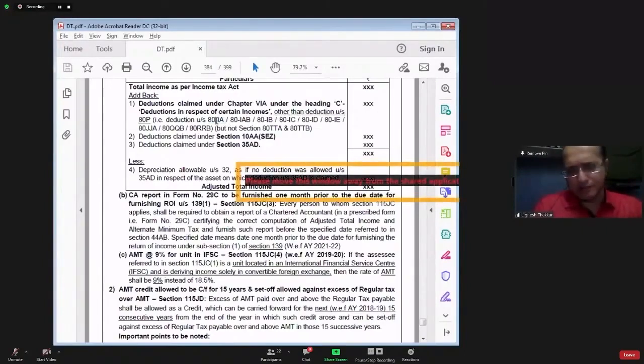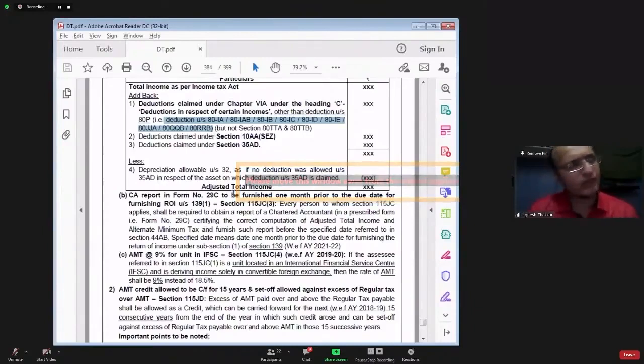Now, my question to you is, because of claiming deduction under section 10AA, under section 35AD, under the section 80 series, what is the consequence? Your total income, your taxable income, will it reduce or will it increase? Because of this deduction, will your income increase or will it reduce? Yes?